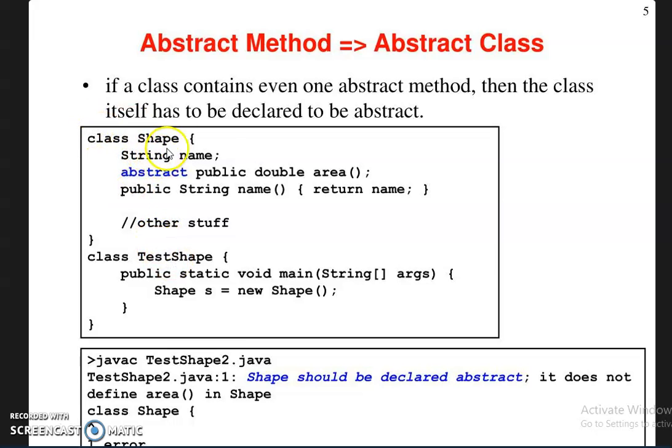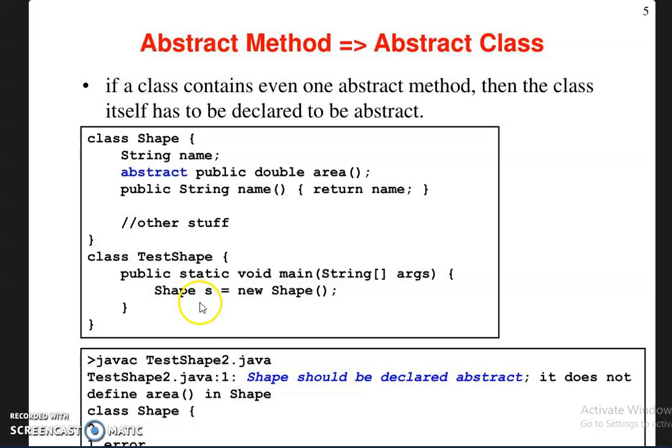Here you can see, if a class contains even one abstract method, then the class itself has to be declared as abstract. But here the class shape has an abstract method, but the class is not declared as abstract. So an error message will be displayed when you compile this program without declaring the class shape as abstract.